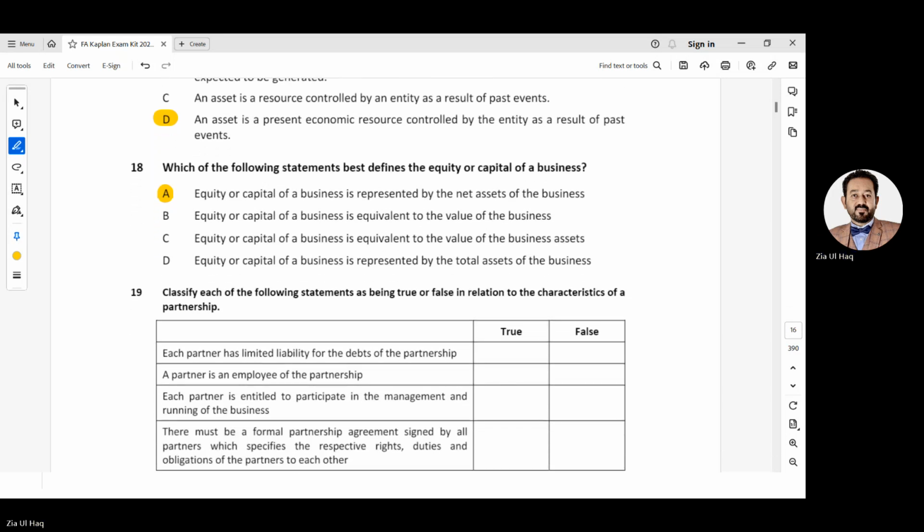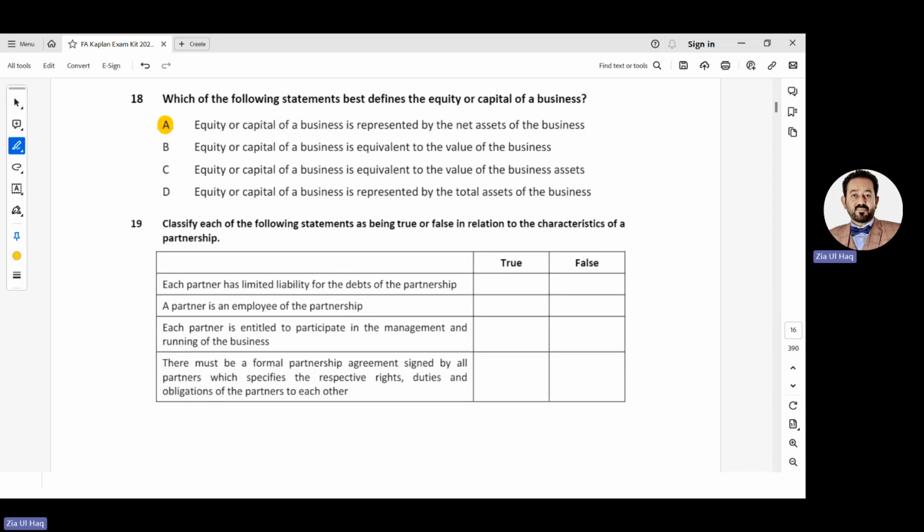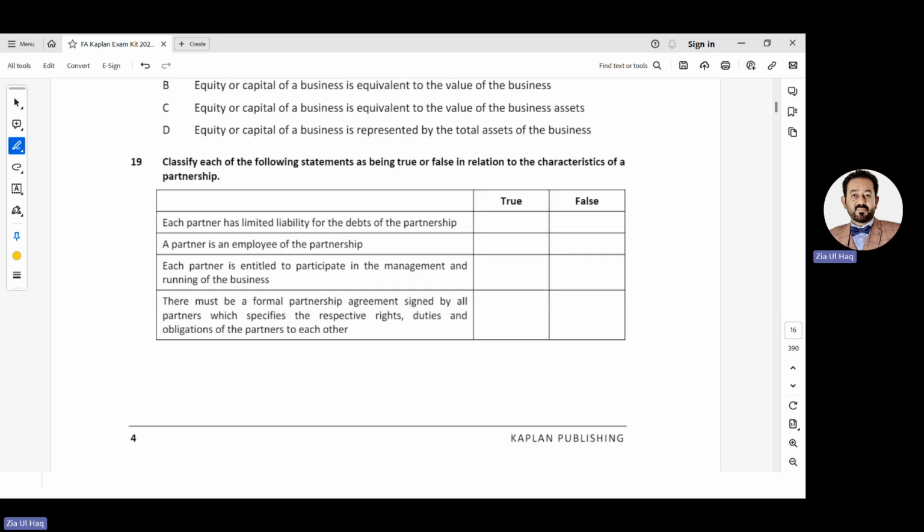19. Classify each of the statements as being true or false in relation to the characteristics of a partnership. Each partner has limited liability for the debts of the partnership. No, a partner's liability is unlimited. A partner is an employee of the partnership.